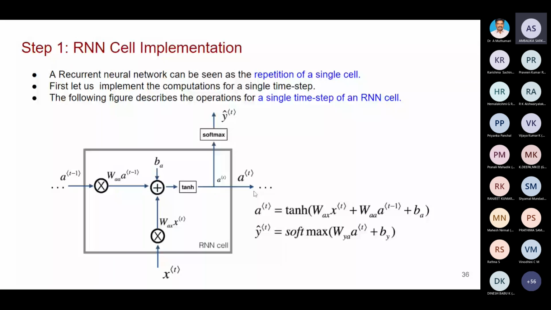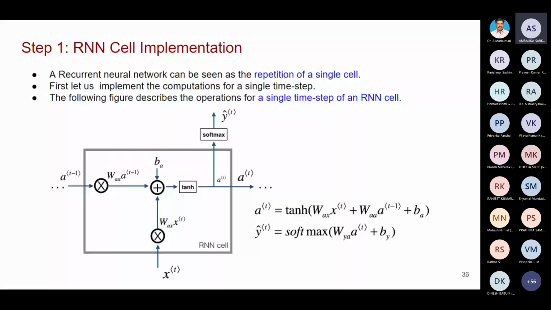This current output value is used to make the final output at this particular time step. Here, for each time step, you will get some output. So what is the output? A of t is given to softmax. Softmax will convert it into probabilities. Okay, so you will get the output y cap of t. This y cap of t is your output. Then a of t is also given as input to the next time step. So this is for only one time step.